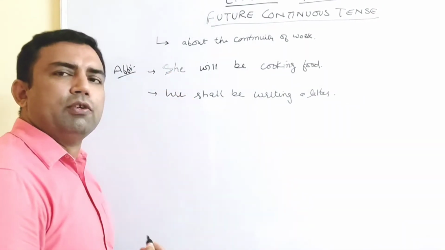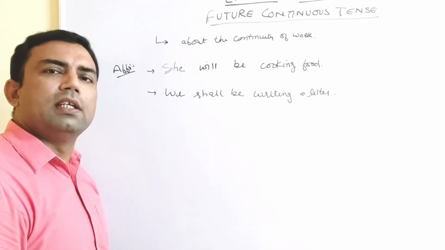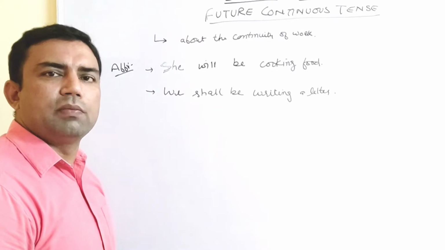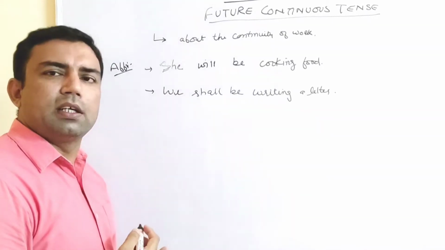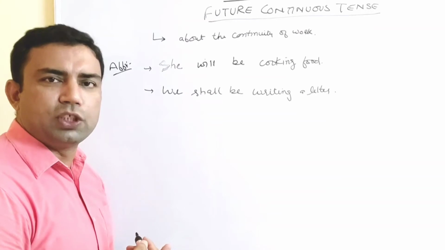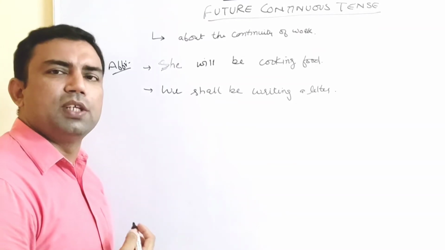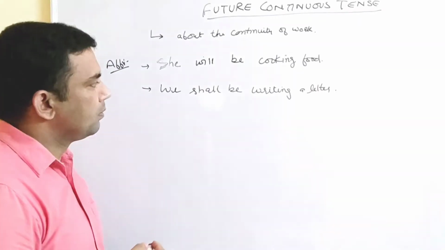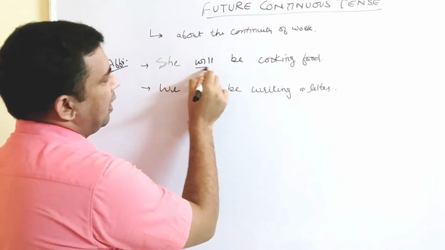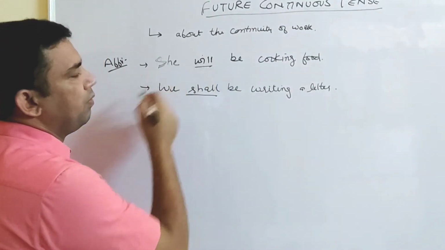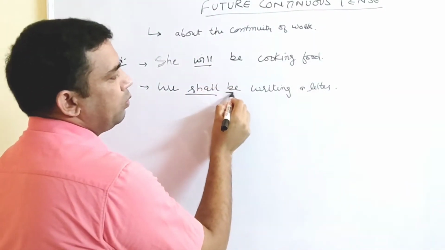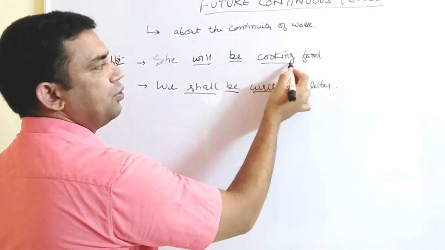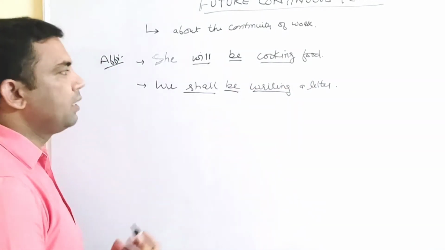As I told you in simple future, it does not matter in future tense whether the subject is singular or plural. But the thing about which we worry is the subject. If it is we or I, then we use shall. If the subject is some other subject, plural or singular, then we use will. Same I am continuing here. You can see will and shall. Shall for we, will for she. We are adding one thing new, be, in both the sentences. Main verb is coming with ing and then object, right?